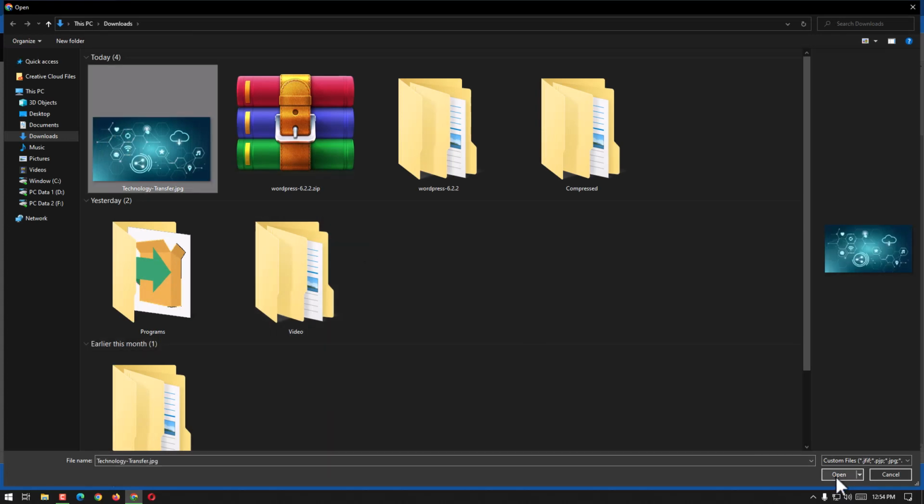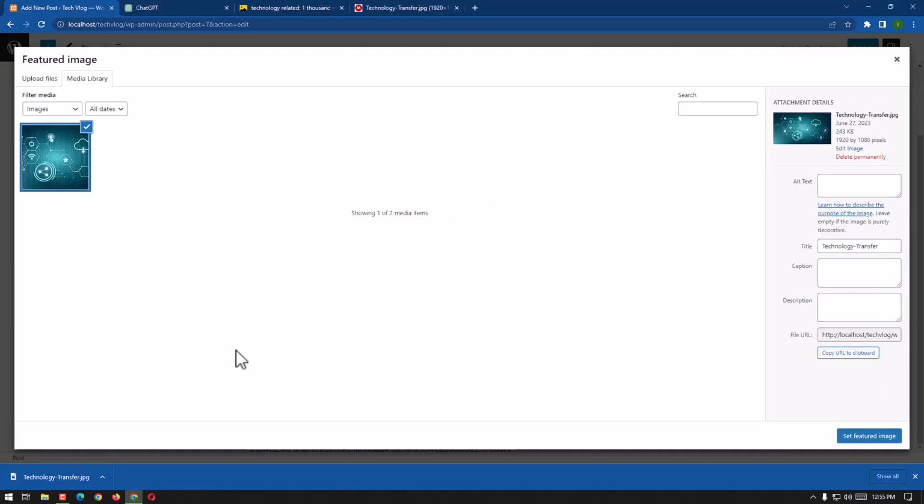Here we go, I have selected it, and now we can see the alt, we can put the alt text here, which is ChatGPT and technology.